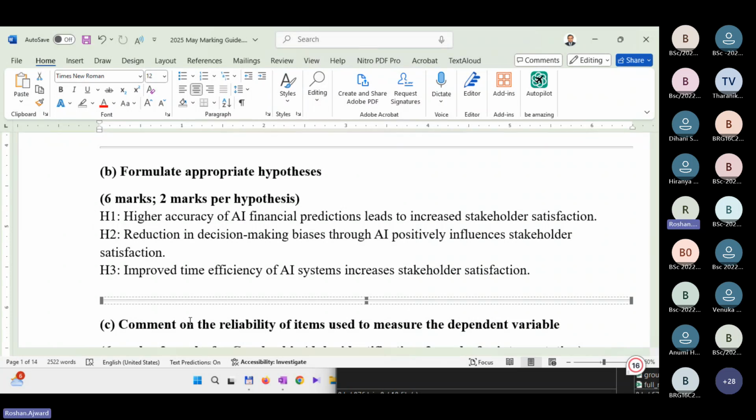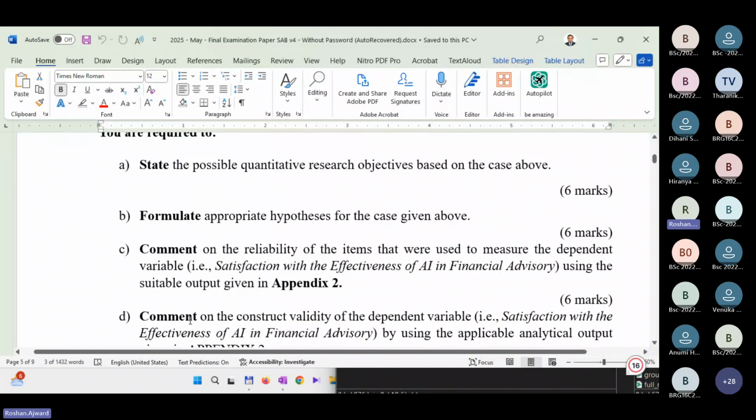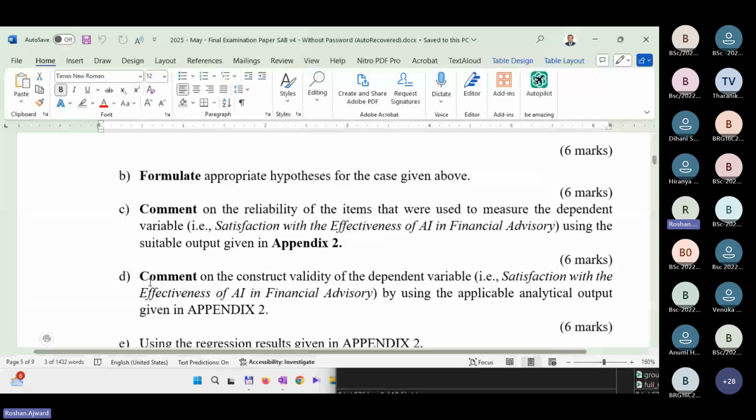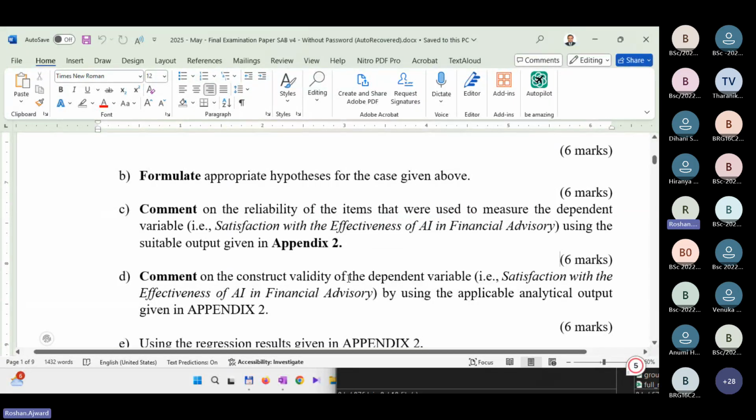So here you can have 3 hypotheses, right? Then comes appendix 2, where you are given the statistical outputs. There you have to go and see that and comment.